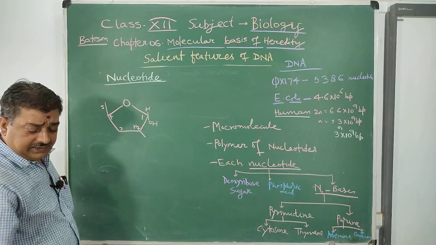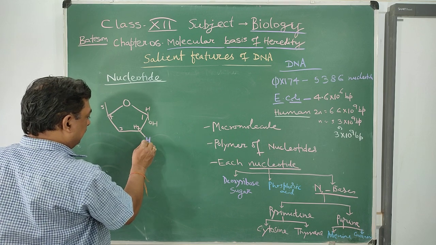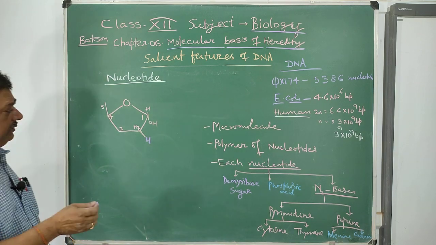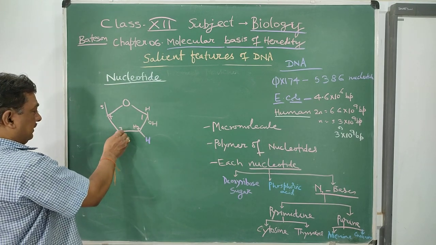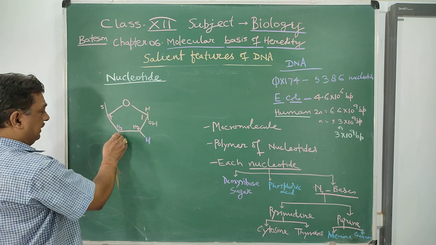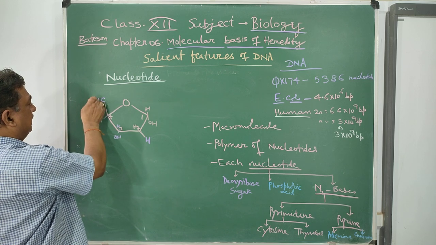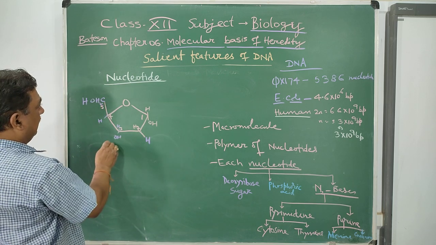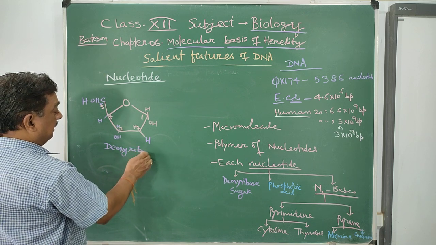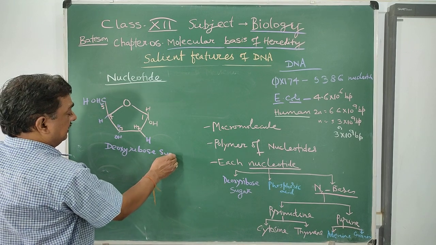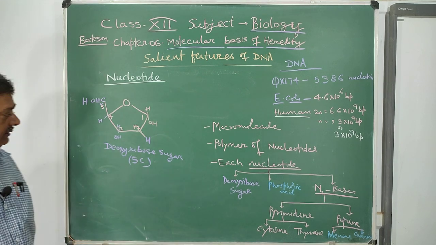In ribose, an oxygen is present at the 2 position. Due to the presence of the OH group in ribose sugar, it is not stable. This is called deoxyribose sugar, a 5 carbon compound, so that is why it is called pentose.